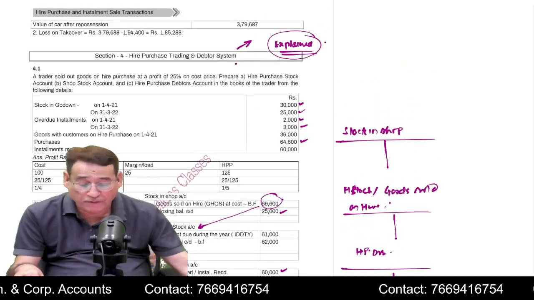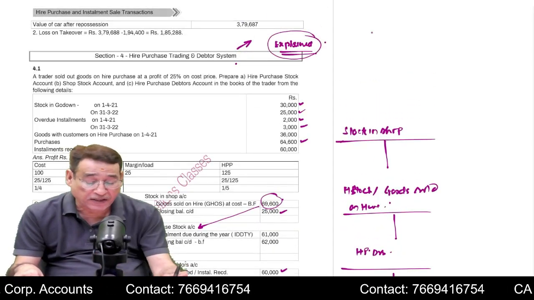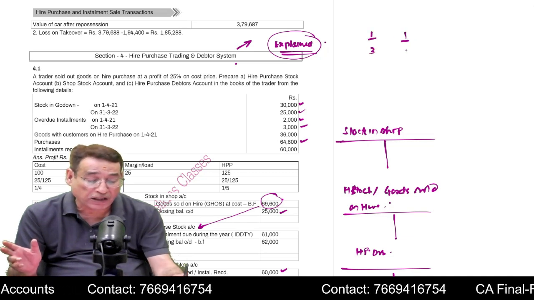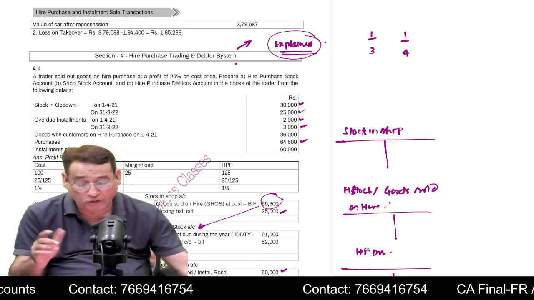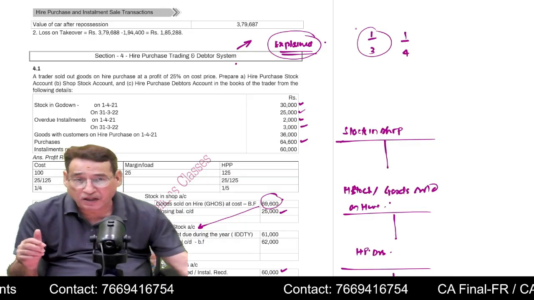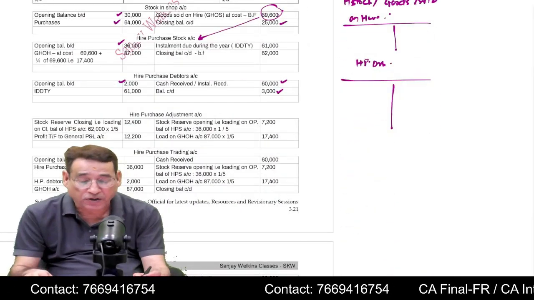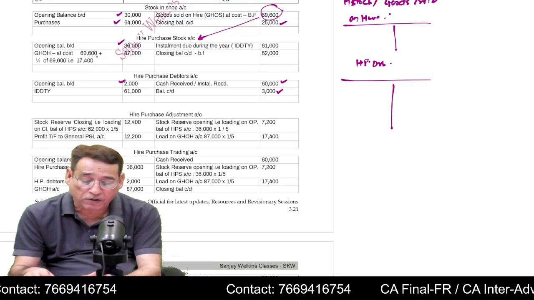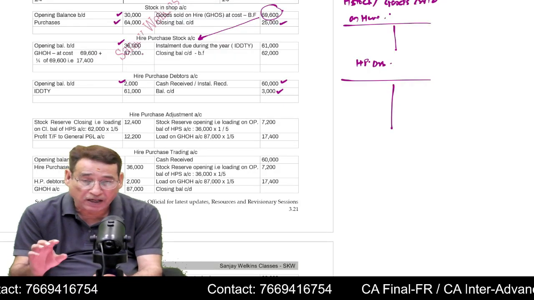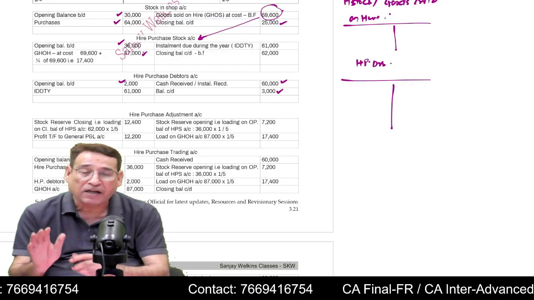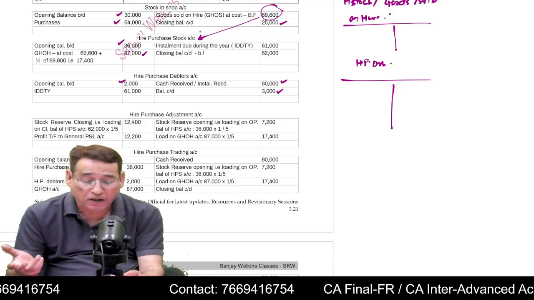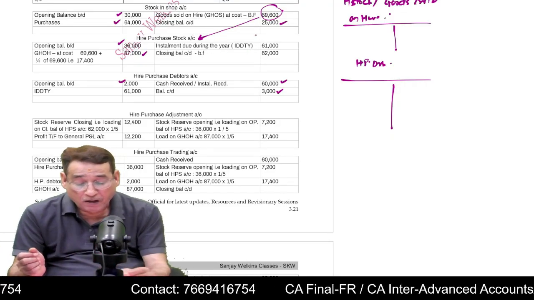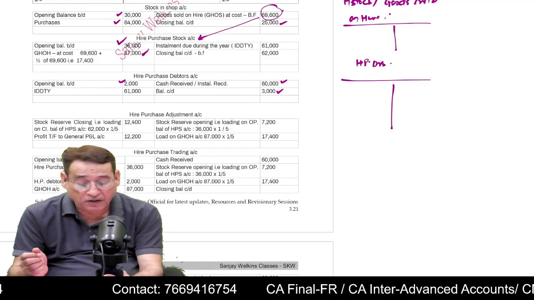You will have to convert it into what we call selling price. For that, you will have to keep into account the rates. Now rates are given 25% on cost. So rate of profit on cost will be 1/3 and on selling price it will be equal to 1/4. Now because in this particular question, this is cost, I want to convert it into selling price. I will have to add 1/3 to this. So I will get goods sold on hire. Now this will be at hire purchase price because a hire purchase stock account is always prepared at hire purchase price.